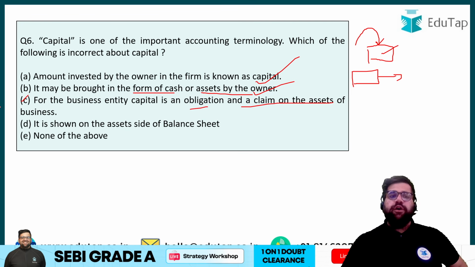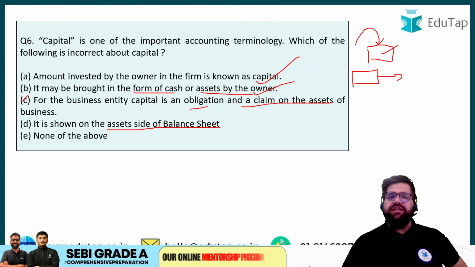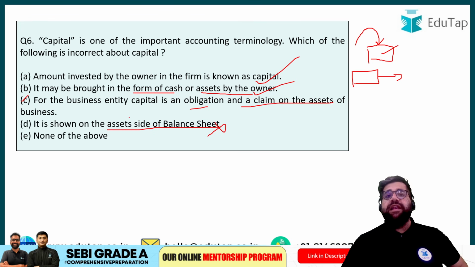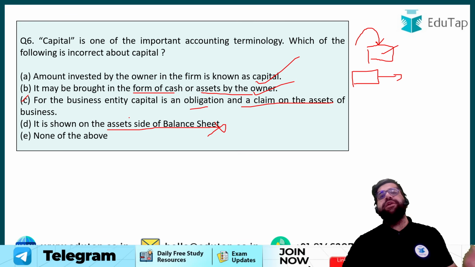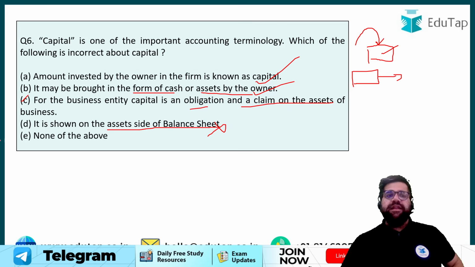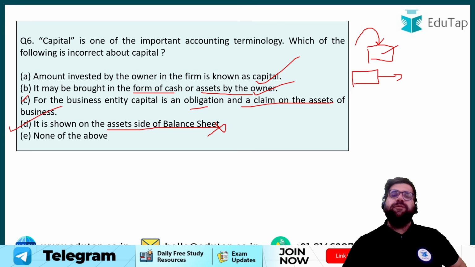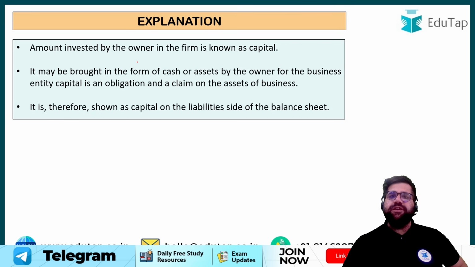Right? Now, is capital shown on the asset side of the balance sheet? No, capital is shown on the liability side, because it's a liability of a business to pay back the capital only at the time of liquidation. Therefore, the correct answer over here will be option number D, because they have told you to identify the incorrect one, right? So the answer over here will be option number D.